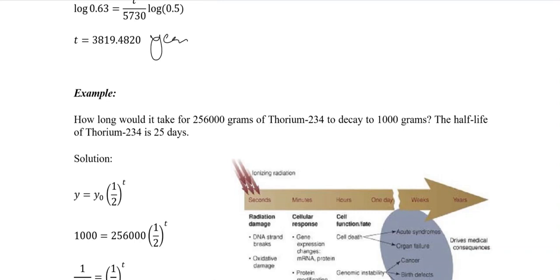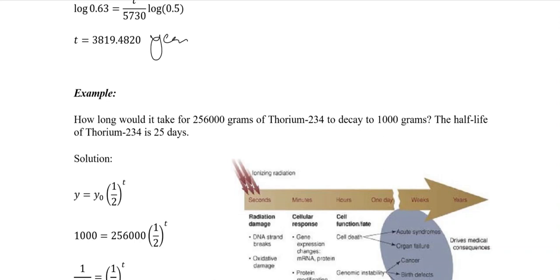In chemotherapy, the patient takes radioactive medicine, which is designed to target different tumors, to kill them, or to make it possible to cure that organ. So let's take an example.